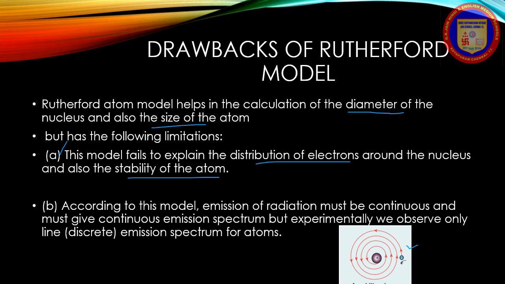And the second one is, according to this model, the emission of radiation must be continuous and must give a continuous emission spectrum. But experimentally, we observe only lines, that is, a discrete emission spectrum for atoms.